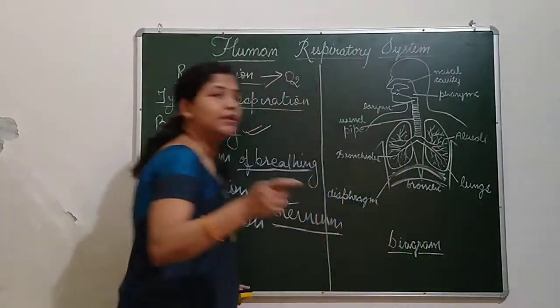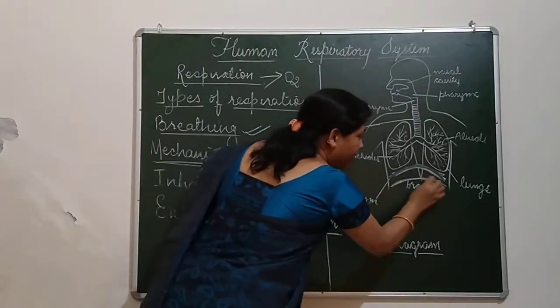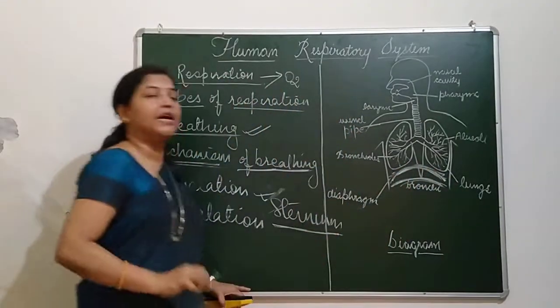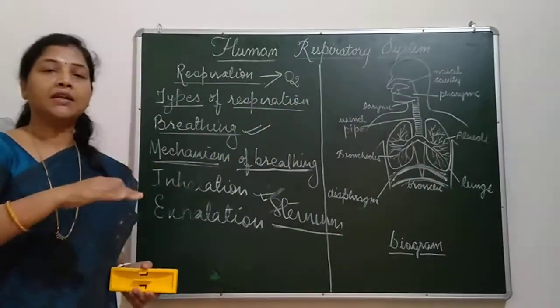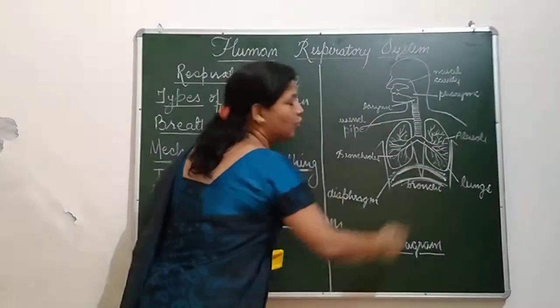Intercostal muscles all get relaxed. And the diaphragm, which was flattened, once again becomes dome shaped.